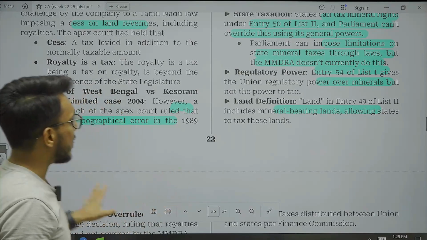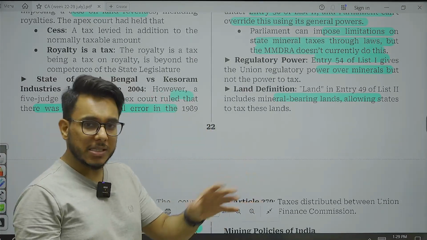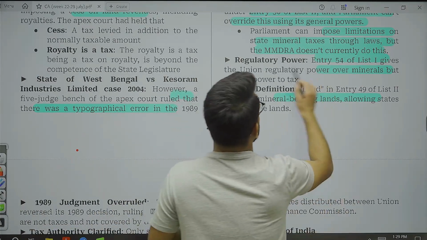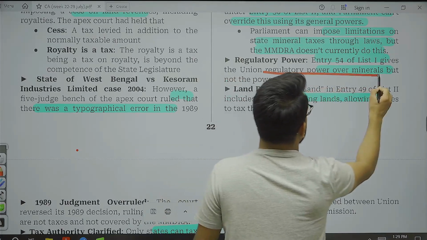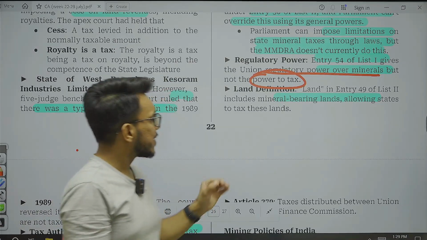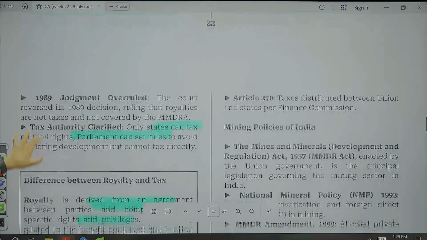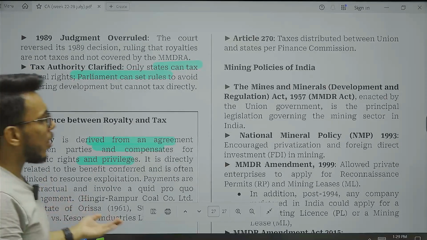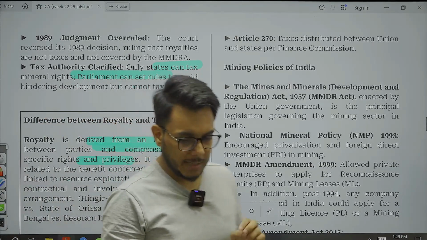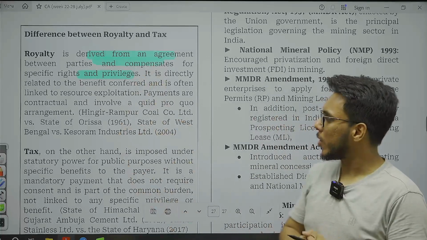Okay, now it has been provided that List 1, the Union List, gives the Union the regulatory power over minerals, but the taxing power over minerals is not given to the Union, it is given to the state. So the other judgments have now been overruled, and this is what the Supreme Court holds presently. Okay, now guys, I have also explained here the difference between royalty and a tax.